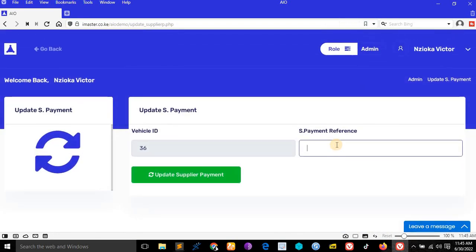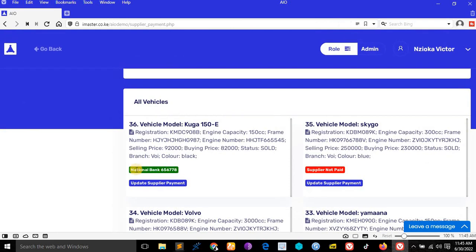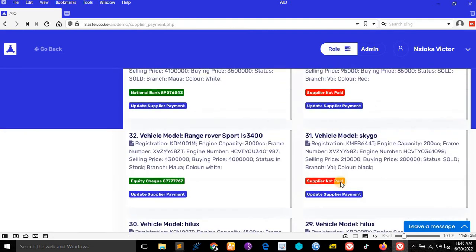Say this vehicle was paid how much? Let's say it was paid through National Bank. Let's say this is the number, like that. Update supplier payment. Then if the other one was paid through the same check, you just come and update the rest the same way.